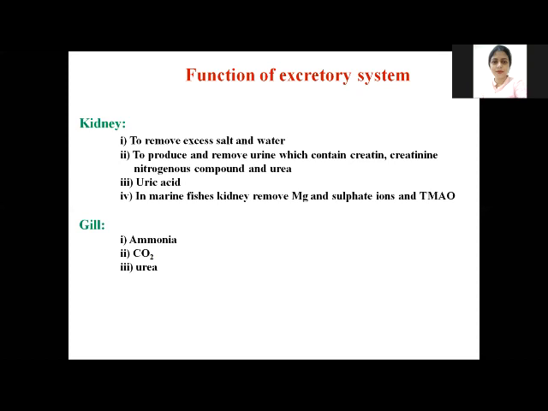Now the gills: through the gill surface there is exchange of ammonia, carbon dioxide, and even urea in fishes. Okay, so this is about today's class. Any question?